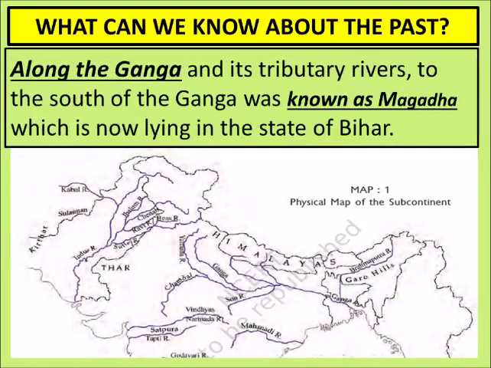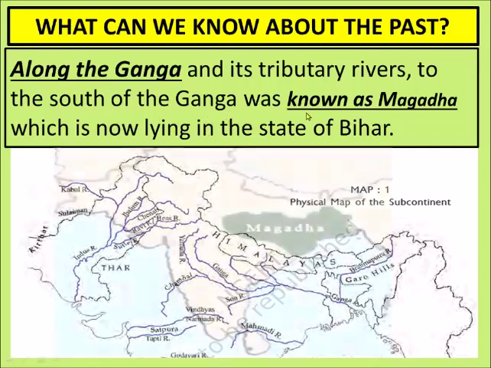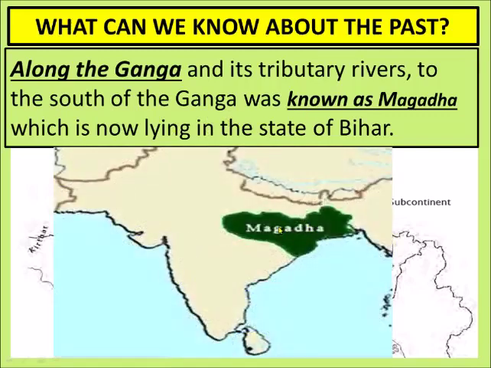along the Ganga and its tributary river. See, this is river Ganga emerging from Uttarakhand and then moving from all these states and falling into Bay of Bengal. Ganga, the land of Ganga is very fertile and there are very vast and big plains which are in Uttar Pradesh, Bihar. The south of the Ganga was known as Magadha. There was one very famous kingdom, Magad. It was near the south side of river Ganga, which is now in Bihar. This Magad is now the part of Bihar.